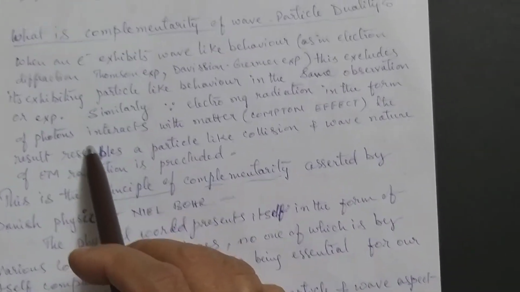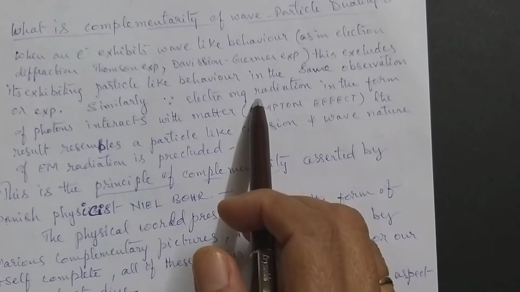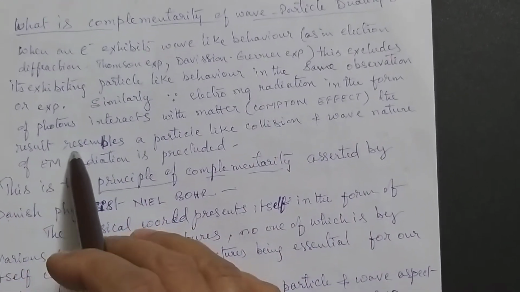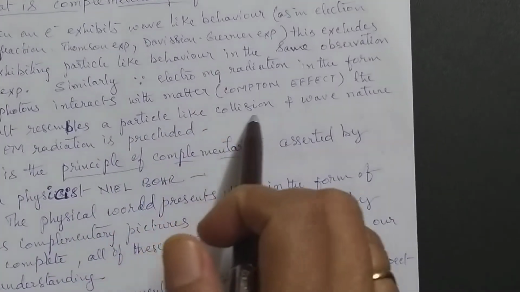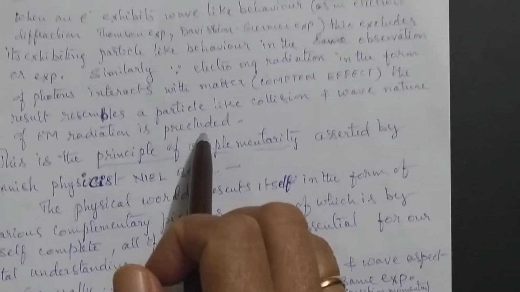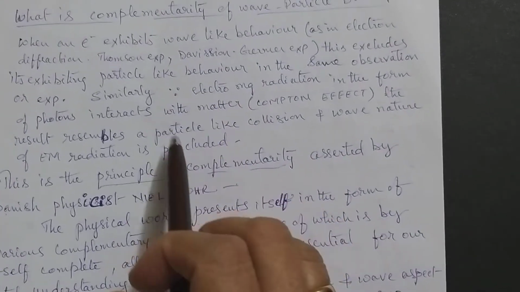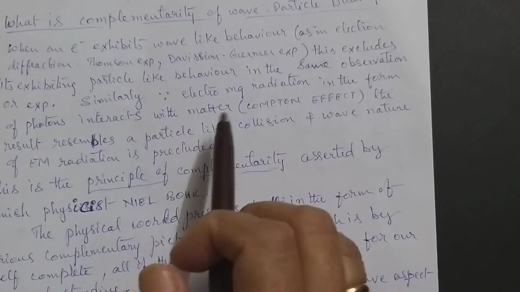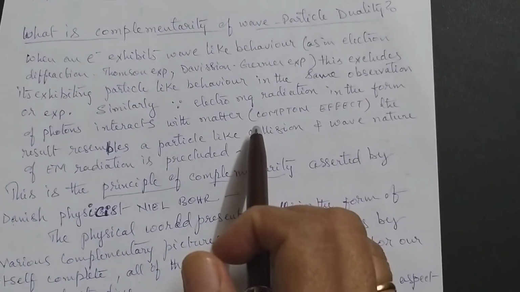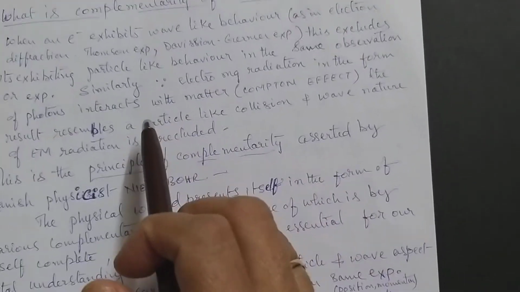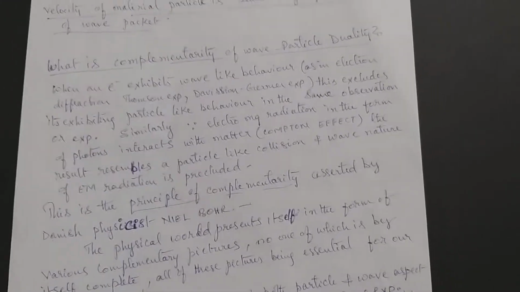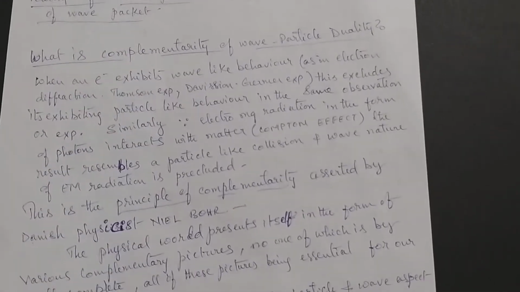So here we have seen how electromagnetic radiation behaves like particles of photons. The results resemble a particle-like collision, and wave nature of electromagnetic radiation is precluded in those experiments. Photoelectric effect, Compton effect, black body radiation: we can treat electromagnetic radiation as a bundle of photon particles only. We cannot treat them as waves and arrive at a result.